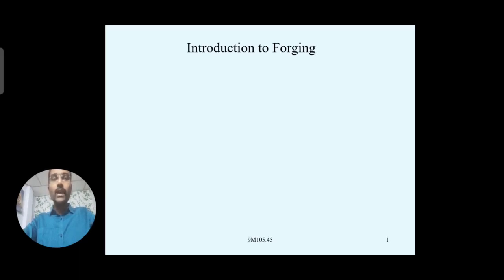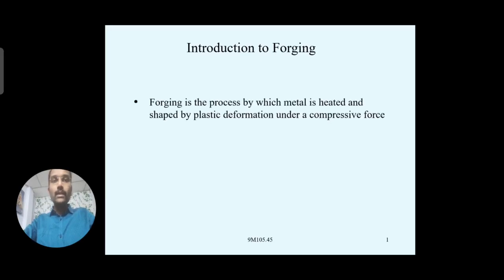If you go through the introduction part of forging, there you can get some idea regarding what forging is and what process is performed in it to change hard metals into different shapes, sizes or forms. Just look at this statement and see here what we are doing, what forging is.